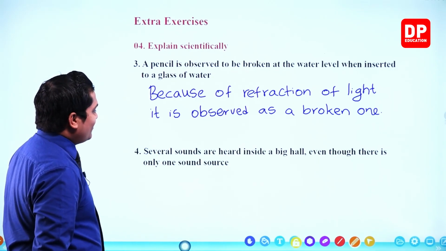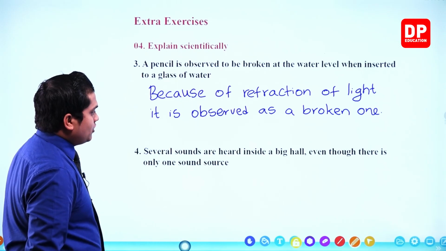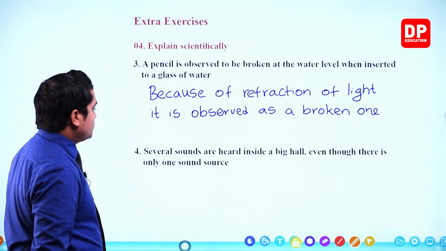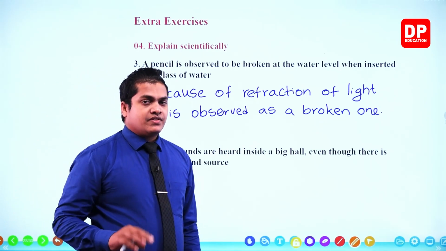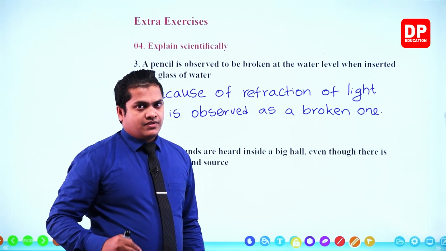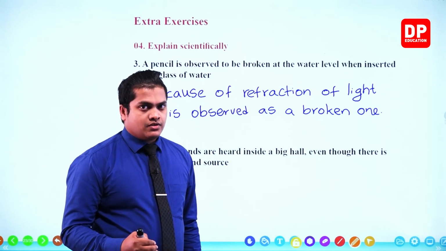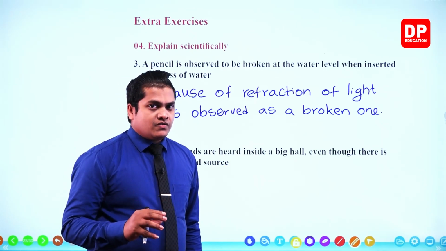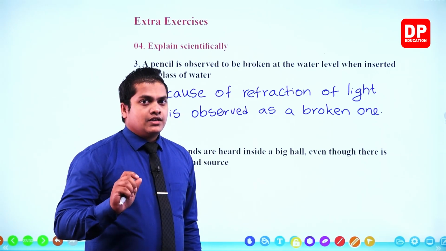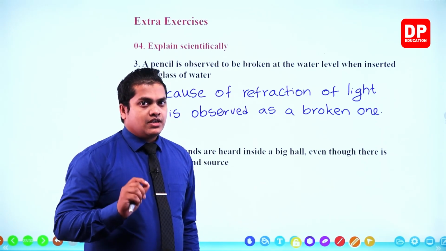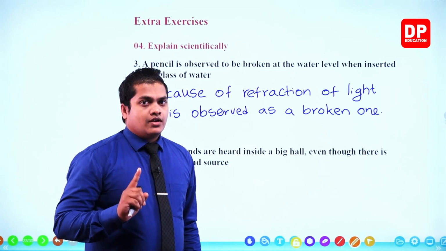Next one. Several sounds are heard inside a big hall even though there is only one sound source. So you know that several sounds are heard mainly because of the reflection of sound, right? The reflection of sound is causing reverberation. That's why we can hear different kinds of sounds even though there is only one sound source.